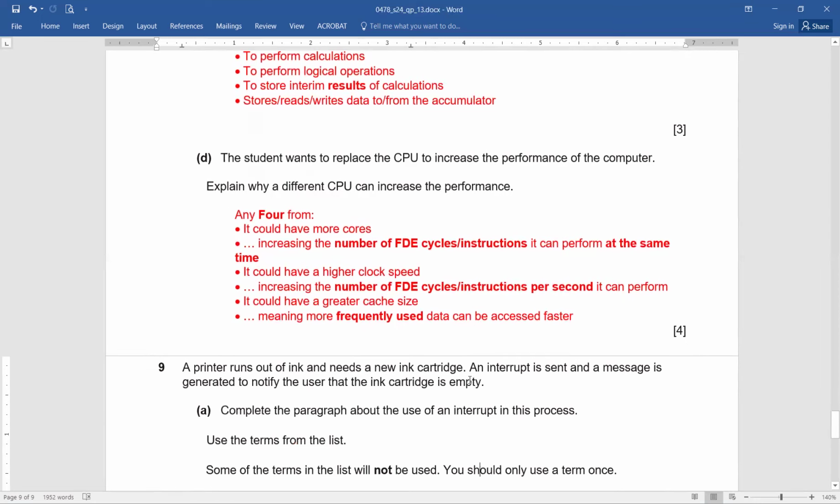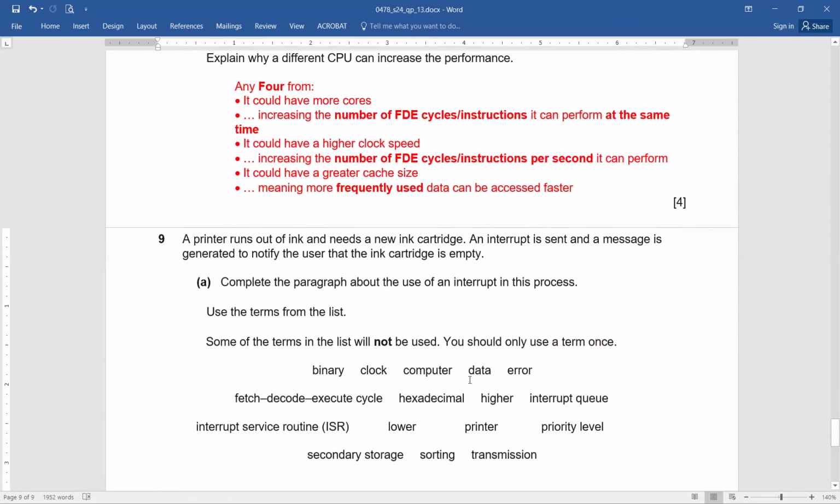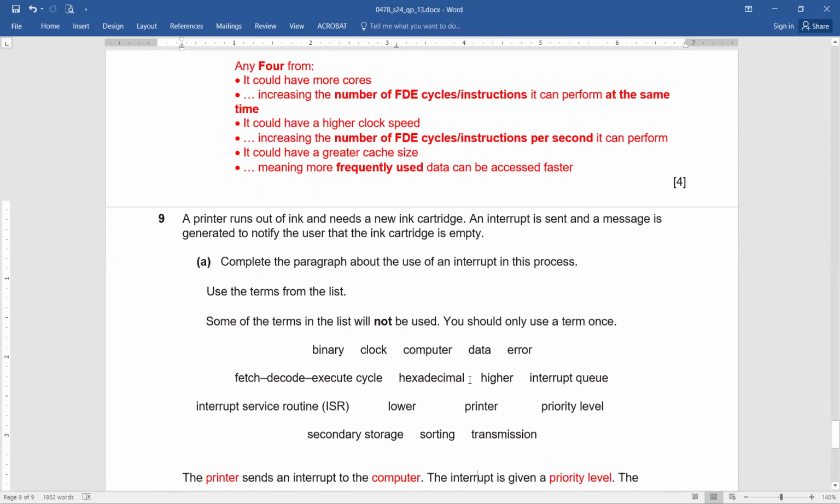Okay, now question number 9. A printer runs out of ink and needs a new ink cartridge. An interrupt is sent and a message is generated to notify the user that the ink cartridge is empty. Complete the paragraph about the use of an interrupt in this process. Use the terms from the list. Some of the terms in the list will not be used. You should only use a term once. And which are the terms here?